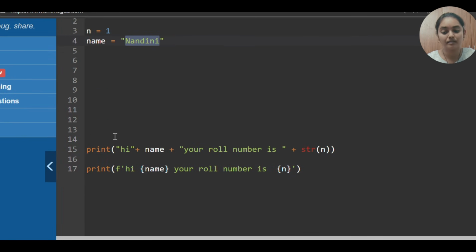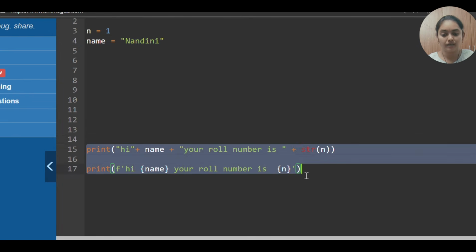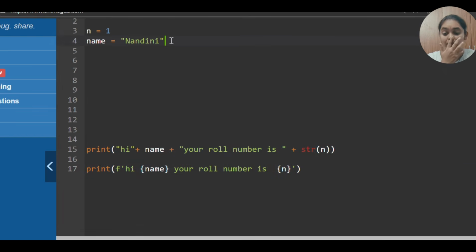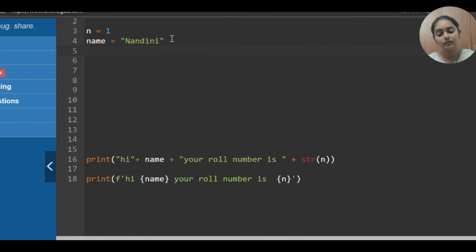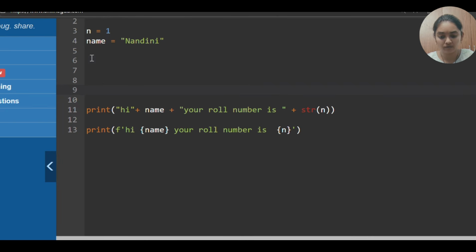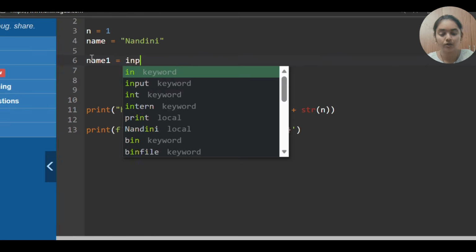Okay, so these are the main output functions we have in Python, and inputs we have taken in this format. Okay, if you want to take the input from user, so how you can take the user? So name 1 I am taking from the user, and you have to use the function called input.